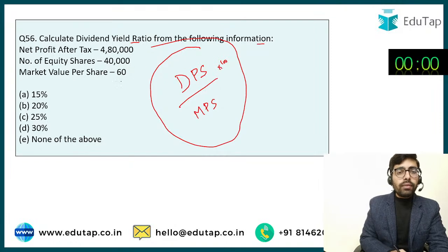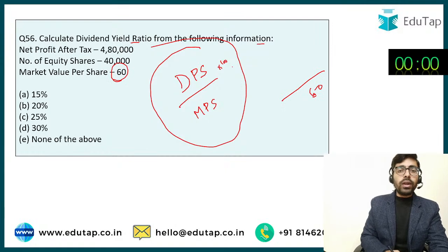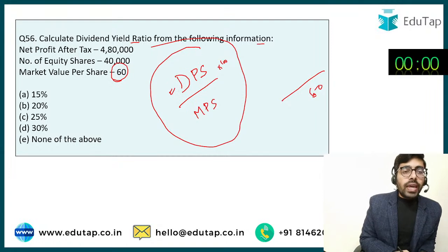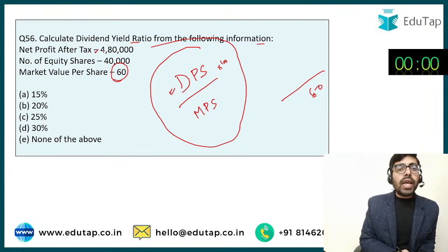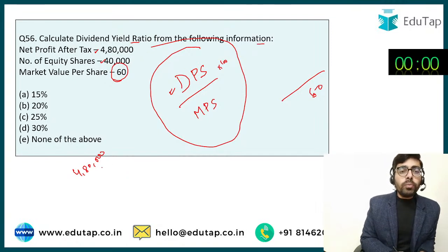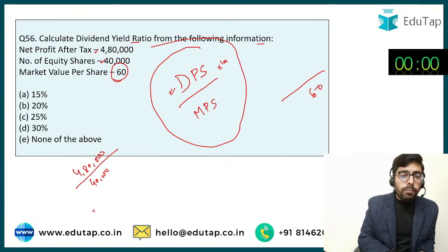Now in this question we are given the market price of the share is rupees 60. So market price is given, but we are not given this figure of dividend per share. So how would we be computing it? Now we are given this information कि हमारा net profit after tax 4,80,000 है and equity shares 40,000 हैं. This is to be distributed in 40,000 shares. So how much is going to be the earning on one share? If I try to compute it, my earning on one share is going to be 12.